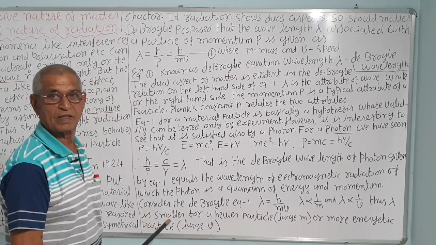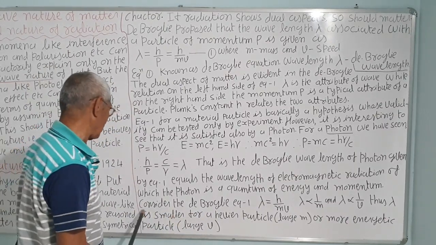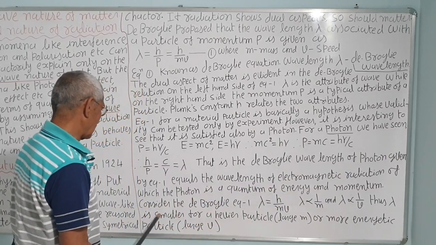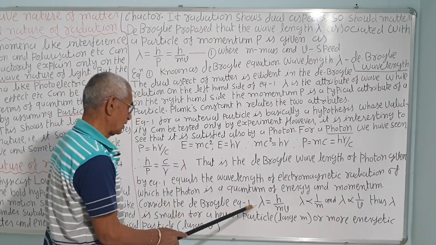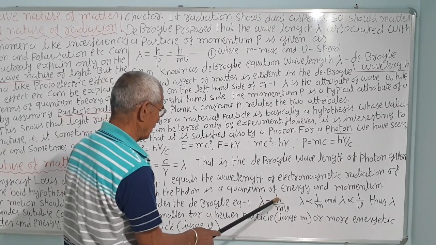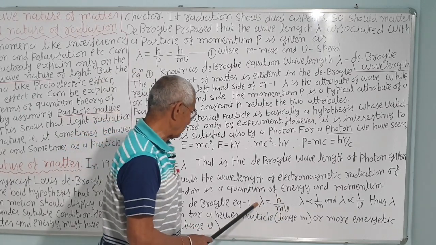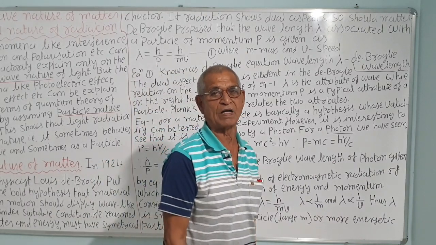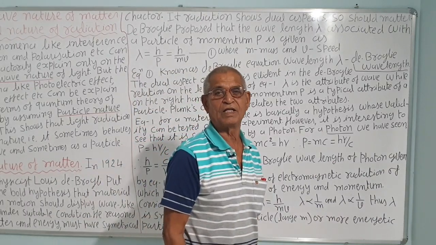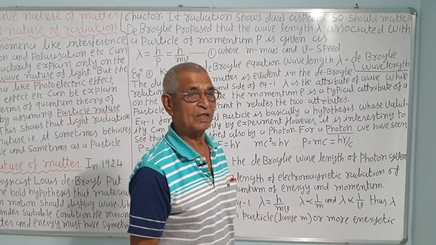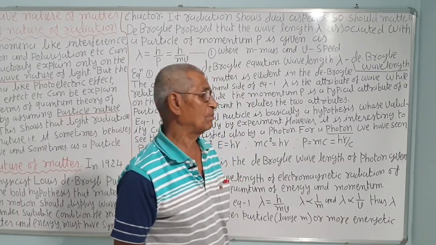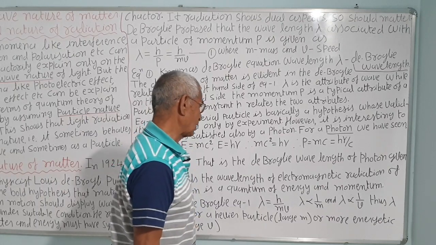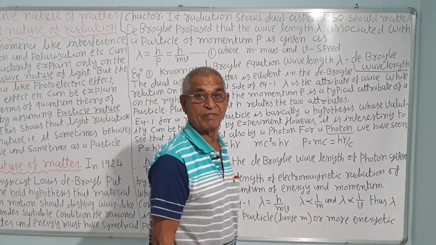So consider that the photon has a mass, it has a momentum and has energy. Consider the de Broglie equation 1, lambda is equal to h upon mv. So lambda is inversely proportional to velocity v, and inversely proportional to mass. So the more the mass, the less will be the wavelength. That is why in the macroscopic picture we do not generally notice it, it is not measurable practically.